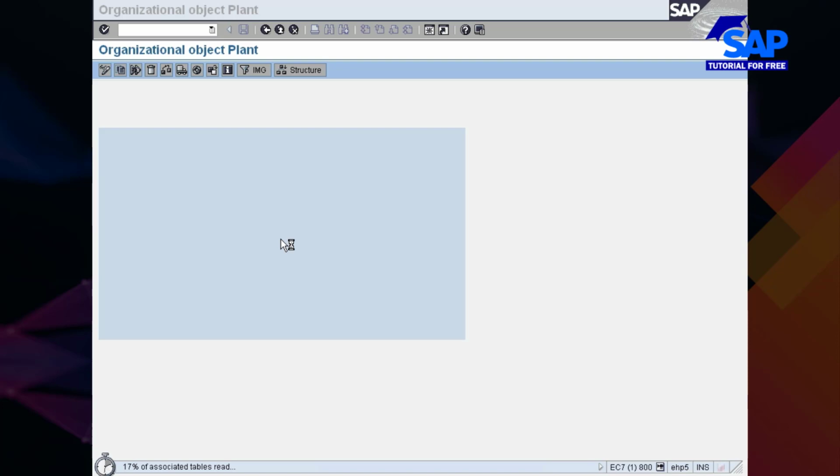It's not supposed to take this much time. Let's wait for a couple more minutes and see. This is the only object which will take a little more time, but the rest of the objects are fairly quick, so we'll have to bear with this.